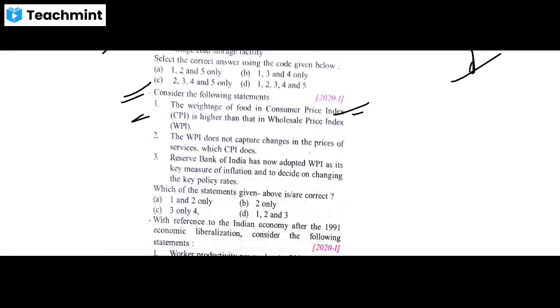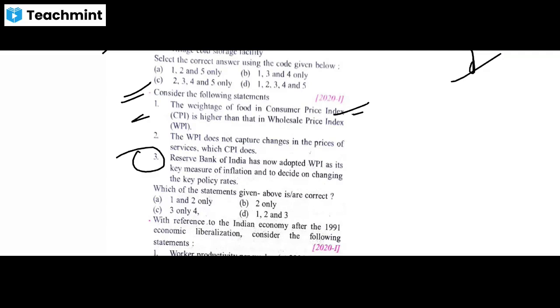Second option is the WPI does not capture changes in the price of service which CPI does. And the third option is Reserve Bank of India has now adopted WPI as its key measure of inflation and to decide on changing the key policy rates.